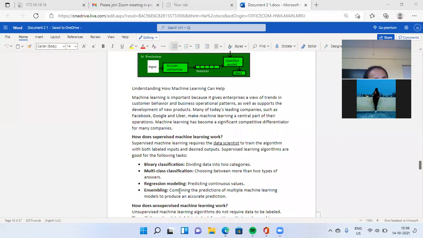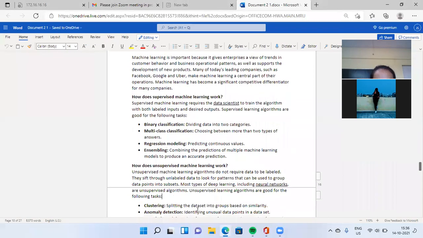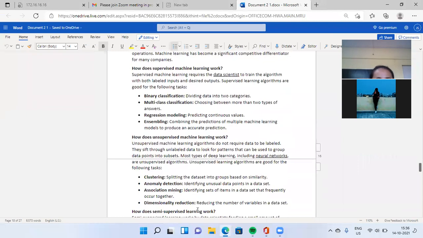Next, how does unsupervised machine learning work? Unsupervised machine learning algorithms do not require data to be labeled. They sift through unlabeled data to look for patterns that can be used to group data points into subsets. Most types of deep learning, including neural networks, are unsupervised algorithms.